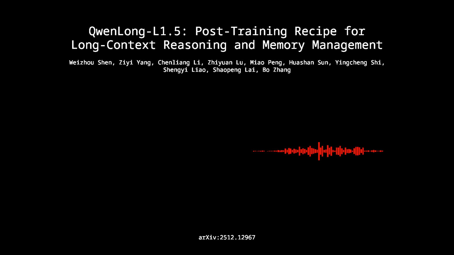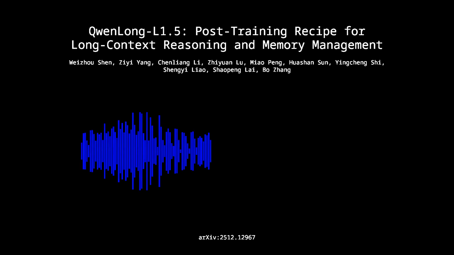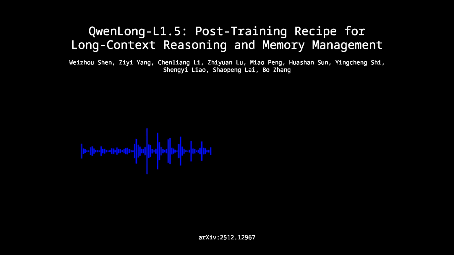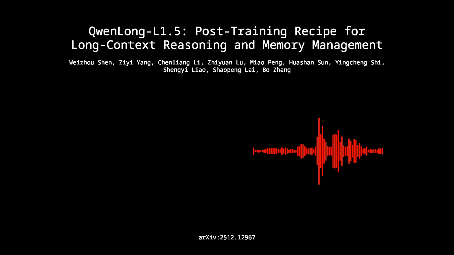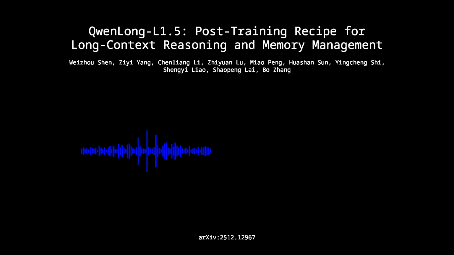So how did they actually do that? They used three specialized data engines. The first one is for what they call in-depth multi-hop reasoning. It's guided by a knowledge graph framework. So they extract triplets from documents, merge them into a big cross-document KG, and then use things like random walk and breadth-first search to generate these long-range reasoning paths. So the traversal methods ensure the evidence is sparse and spread out. Exactly. It's not all neatly packed in one paragraph.